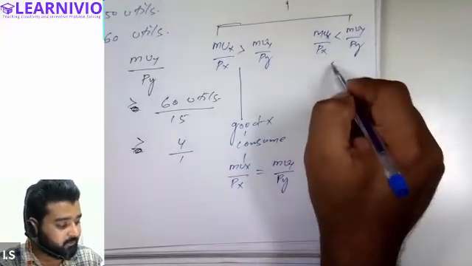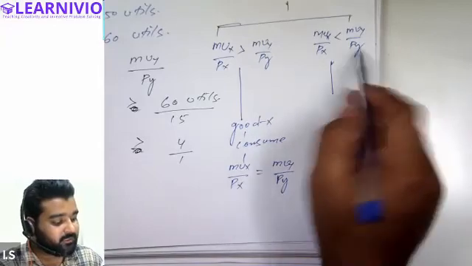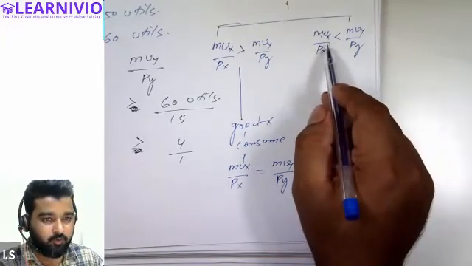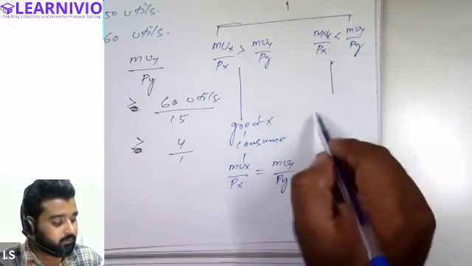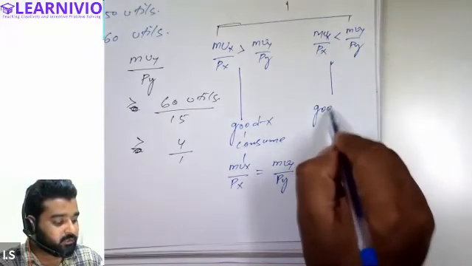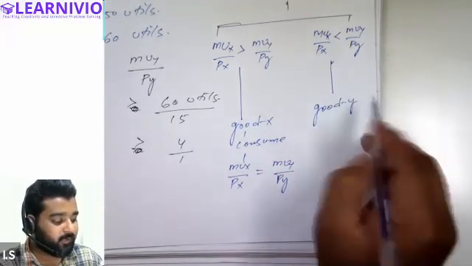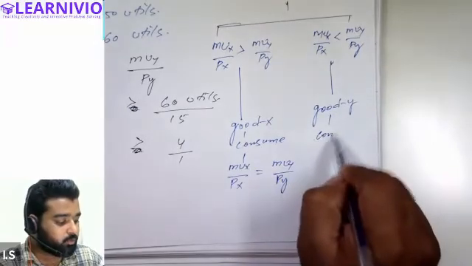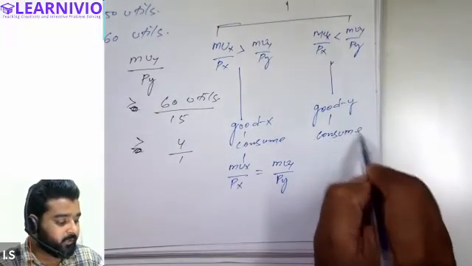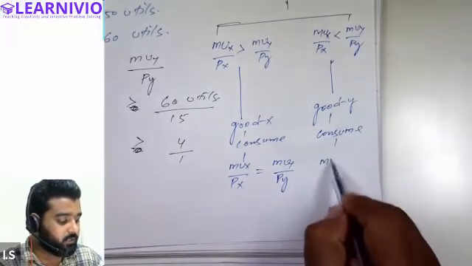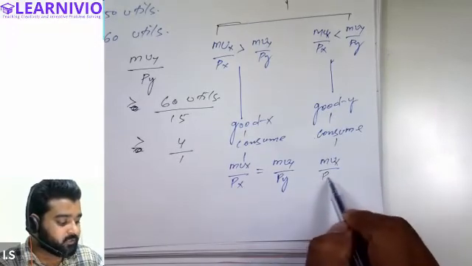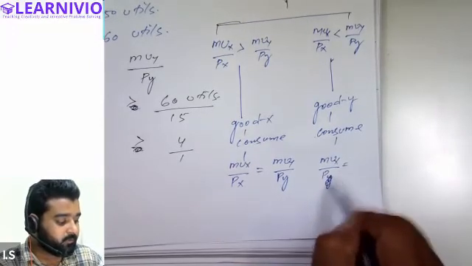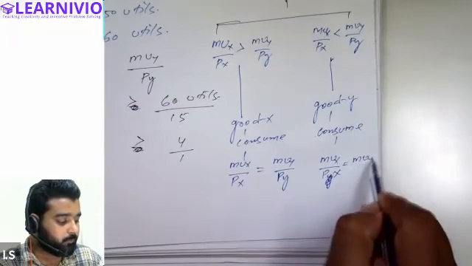And what if the marginal utility of commodity Y is greater than that of commodity X against 1 rupee? Then the consumer should keep on consuming more of commodity Y, till the point he achieves equilibrium, the point at which MUx upon Px equals MUy upon Py.